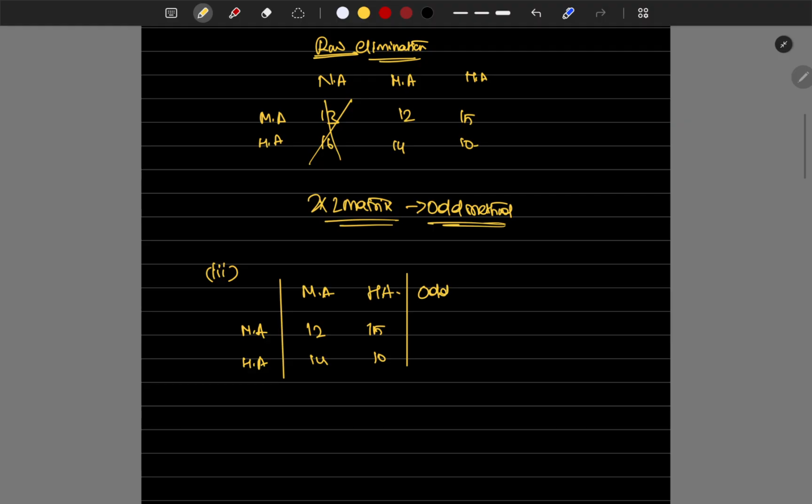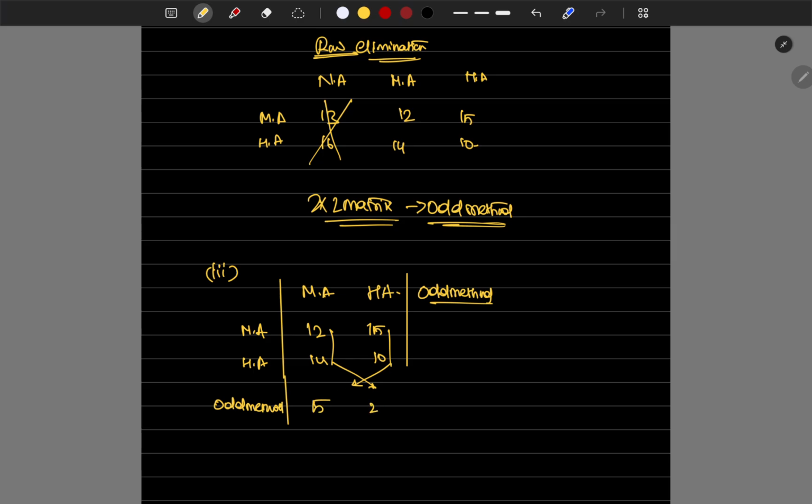In the odd method, we just find the opposite differences.